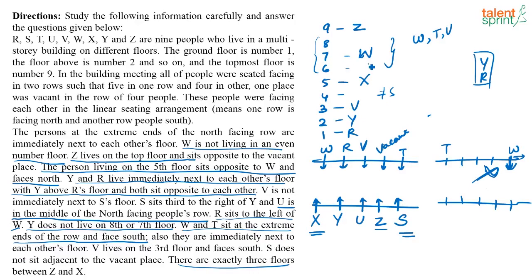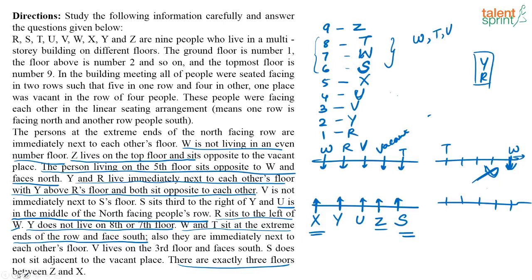So where can S be? S definitely has to be here. See, I know S cannot come adjacent to V, so this is not S. So obviously this has to be S, because X and S have to be near each other. And similarly W and T should be near each other. So this is T and this will be U. So that is your final arrangement. Yes? So you got it now? This will be your final arrangement: 1R, 2Y, 3V, 4U, 5X, 6S, 7W, 8T and 9Z. And this is the way in which they are arranged.